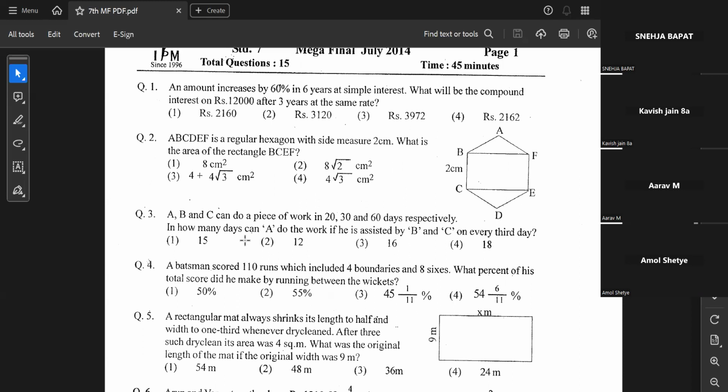My dear child, when I ask in the papers about 1 to 5, 6 to 10, or 11 to 15, that is the time you tell me what your query is, so that I can immediately take the query and solve it. Otherwise I go ahead, then you say there is a doubt behind, then I come back, then go ahead again. It will simply waste our time. My question was, is there any doubt between 1 to 5? Initially nobody responded, but later when I switched to the next category, somebody said they had a doubt in question 2, so I'll be dealing with question 2 first.